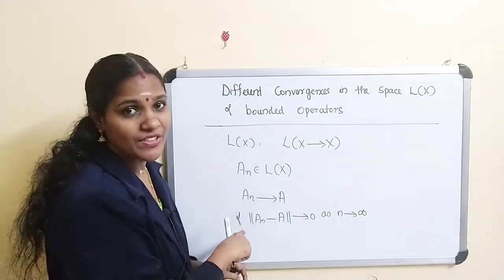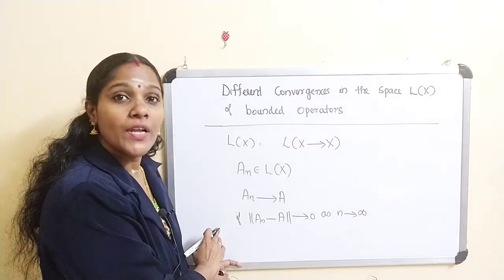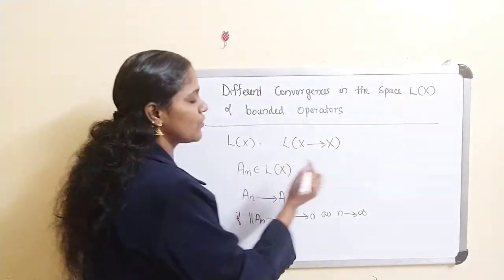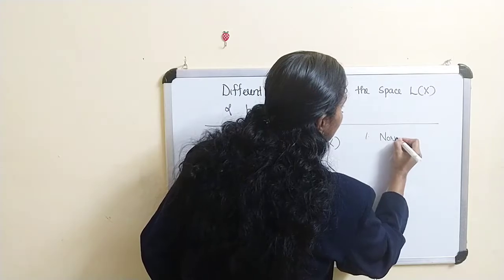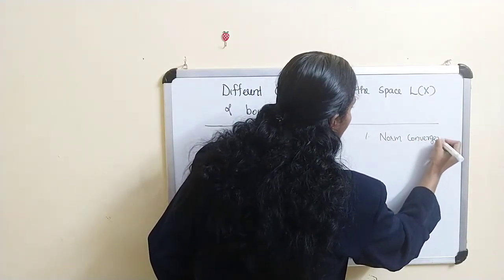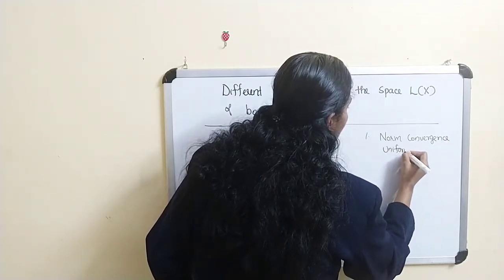This is our definition of convergence, and it is called norm convergence or uniform convergence. So the first type of convergence is norm convergence, or uniform convergence.